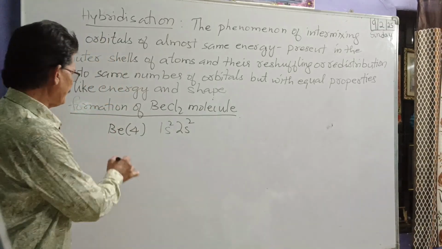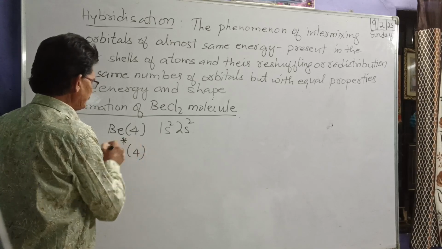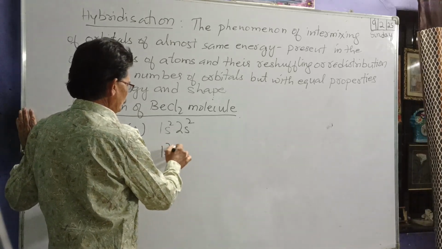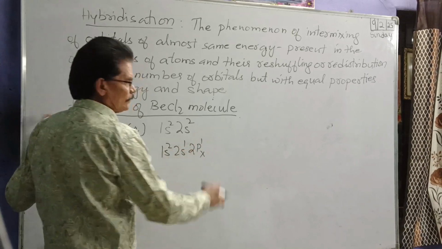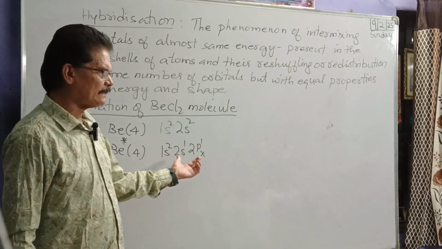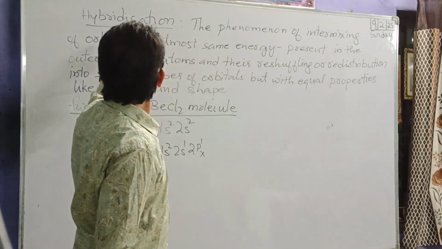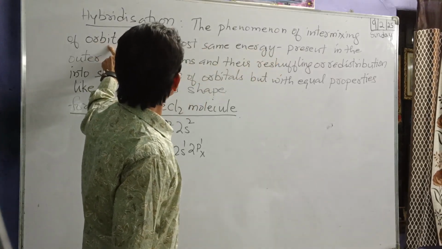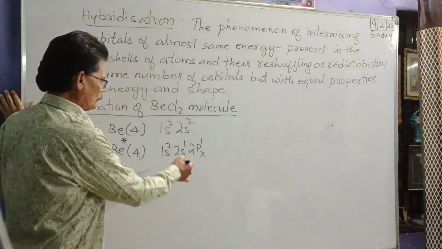But beryllium in the excited state will be 1s2, 2s1, 2px1. So the outermost orbitals are now the intermixing of orbitals present in the outer shell.